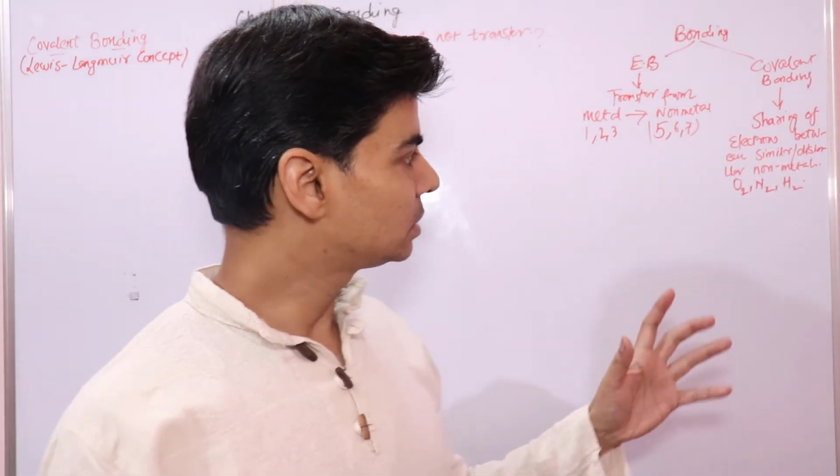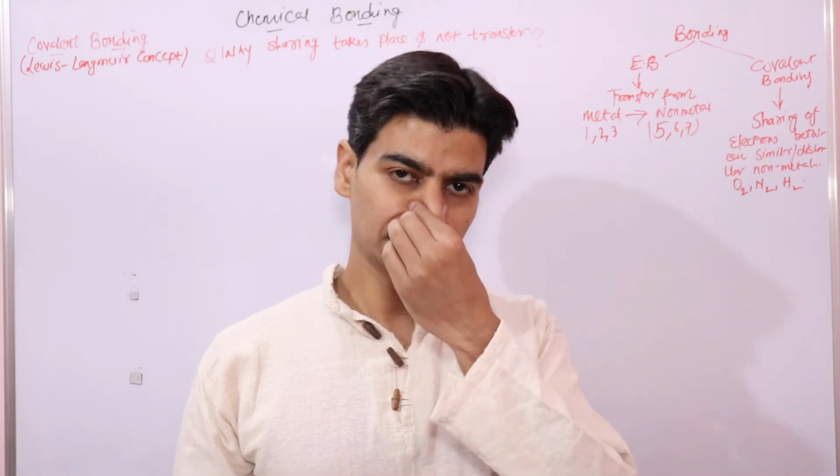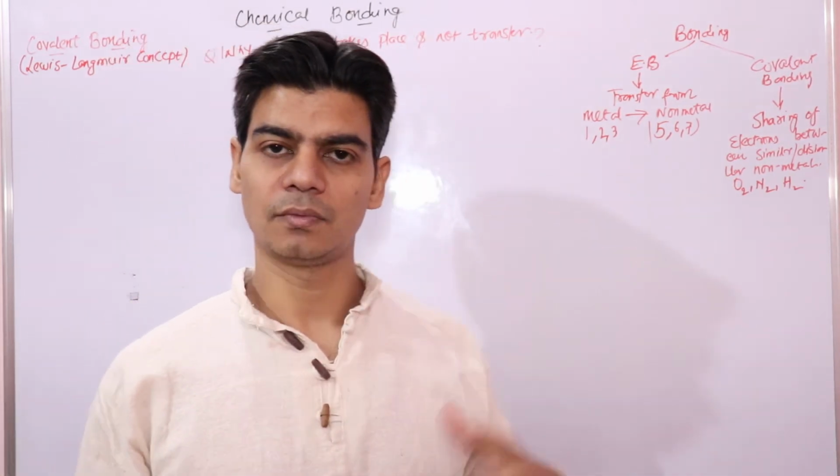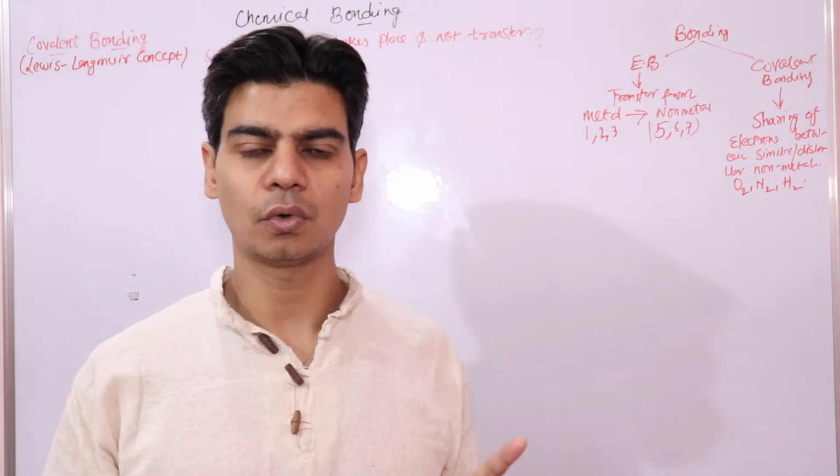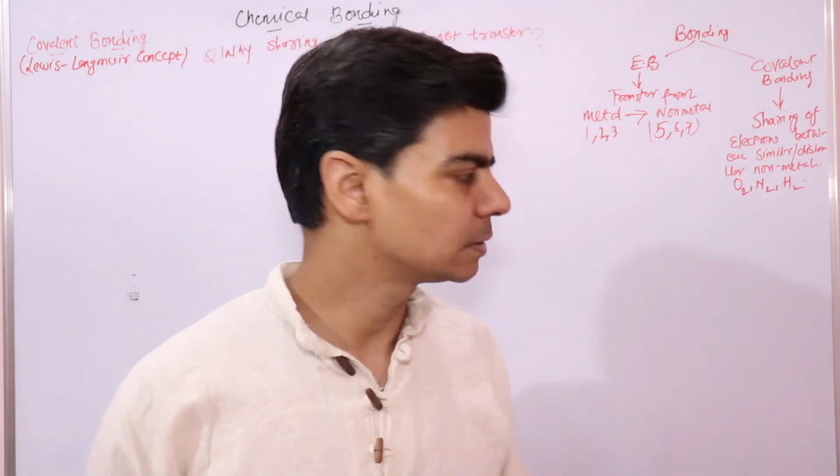We also know that a bond is nothing but a force.